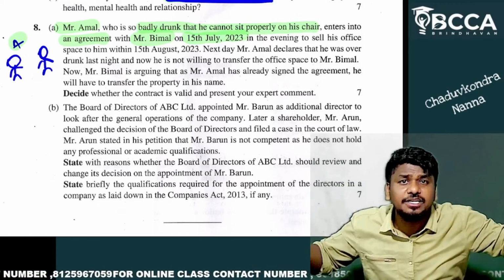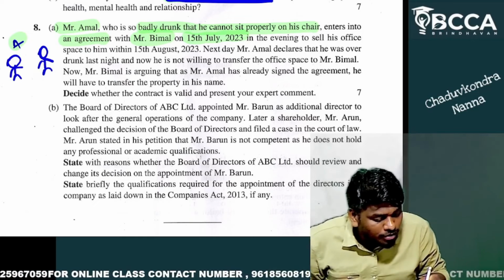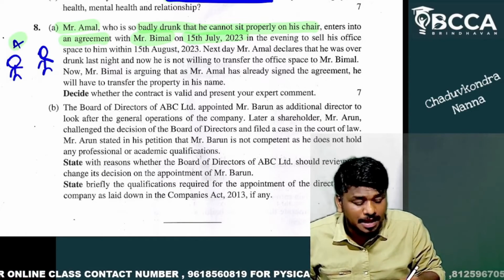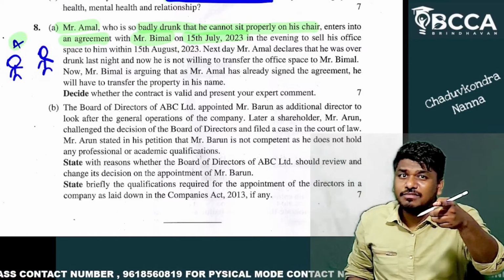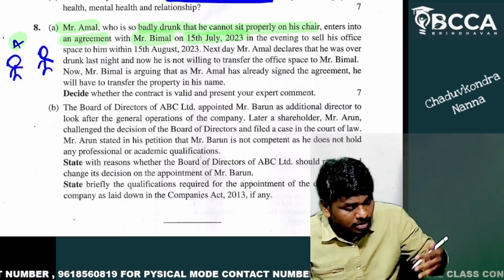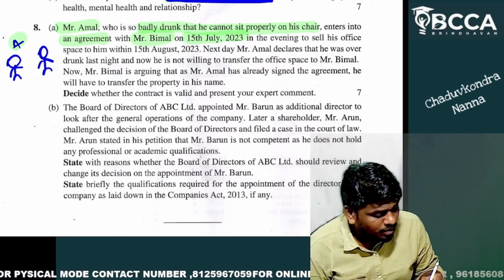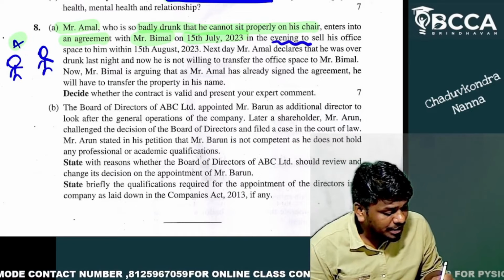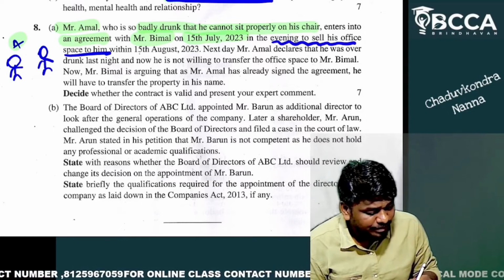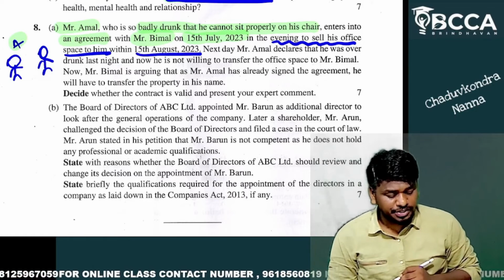He cannot enter into a contract. So the contract entered into between Amal and Bimal, is that valid? It is not valid. So what? Let's read the remaining question. In the evening, what is their contract about? To sell his office within 15th August 2023.